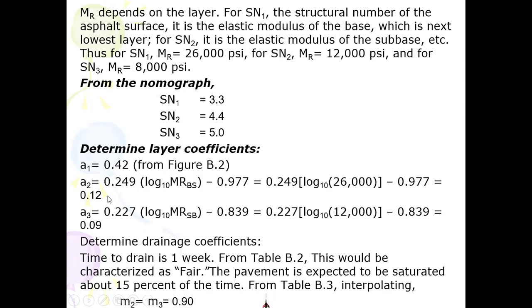So I will use this A2 and A3, and for A1 I use 0.44. I gave you the range of 0.40 to 0.44, so I've taken this as 0.4. And the drainage value is 0.9 as has been given to us in the problem.